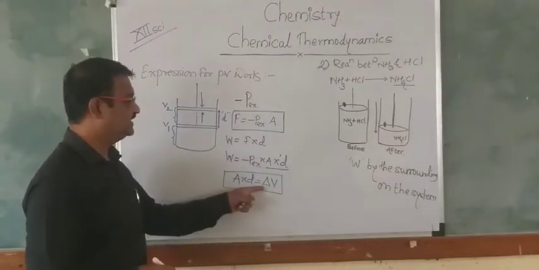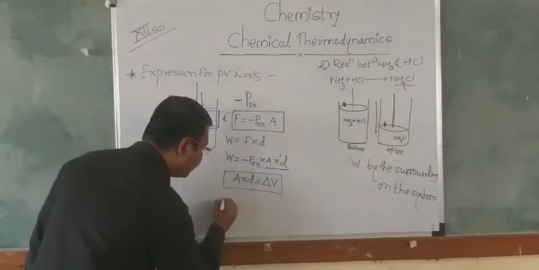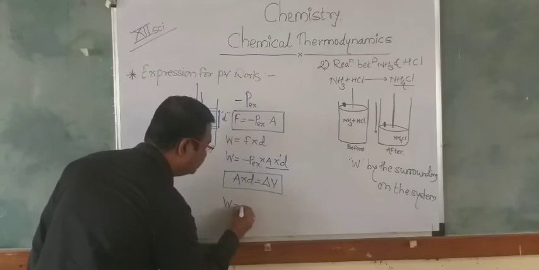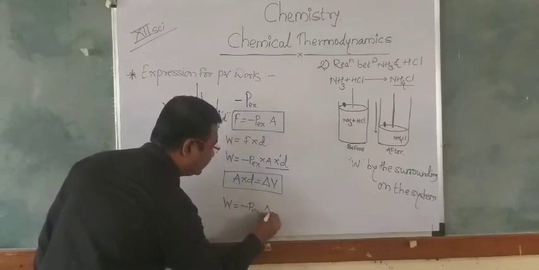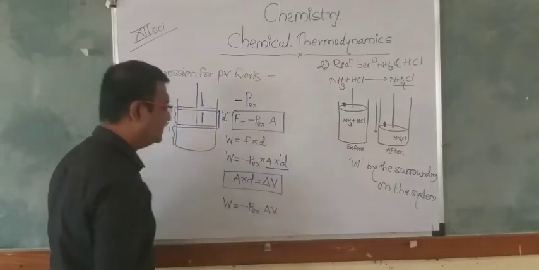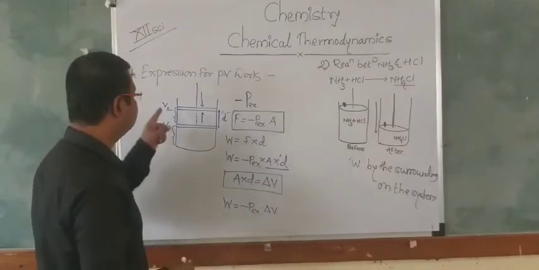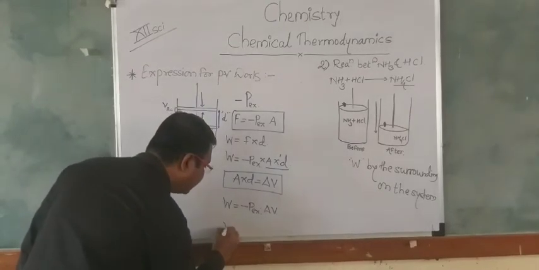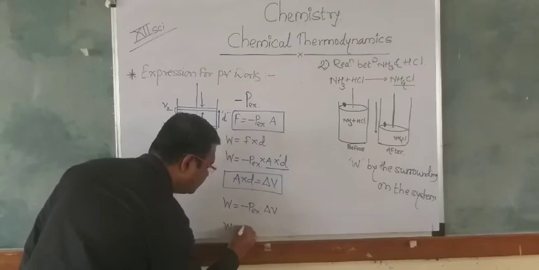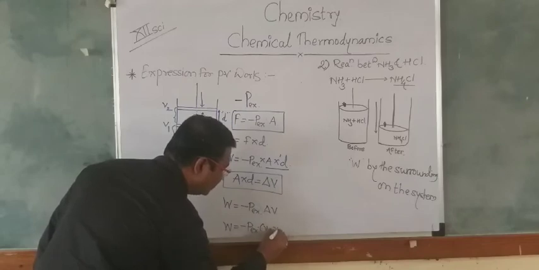Then we can add this value in this equation. We can write that W is equal to minus PEX into delta V. But delta V is nothing but V2 minus V1, means the final minus the initial value. So we can write that W is equal to minus PEX into V2 minus V1.